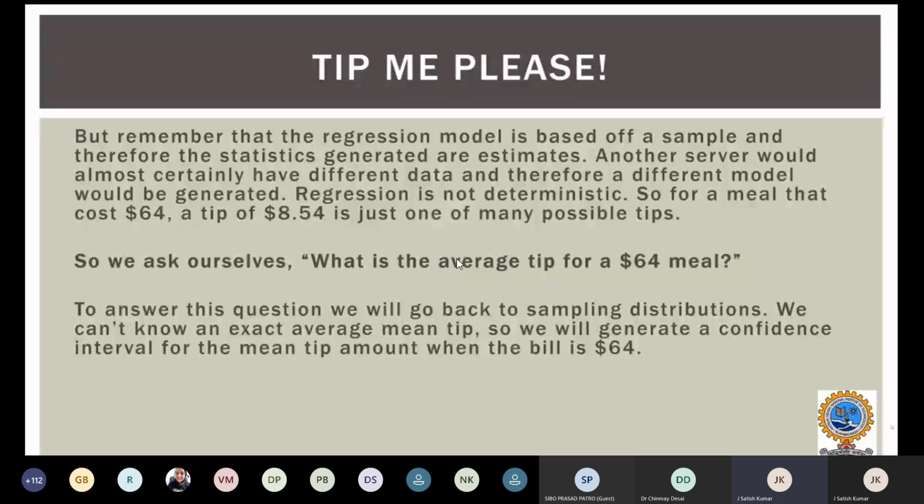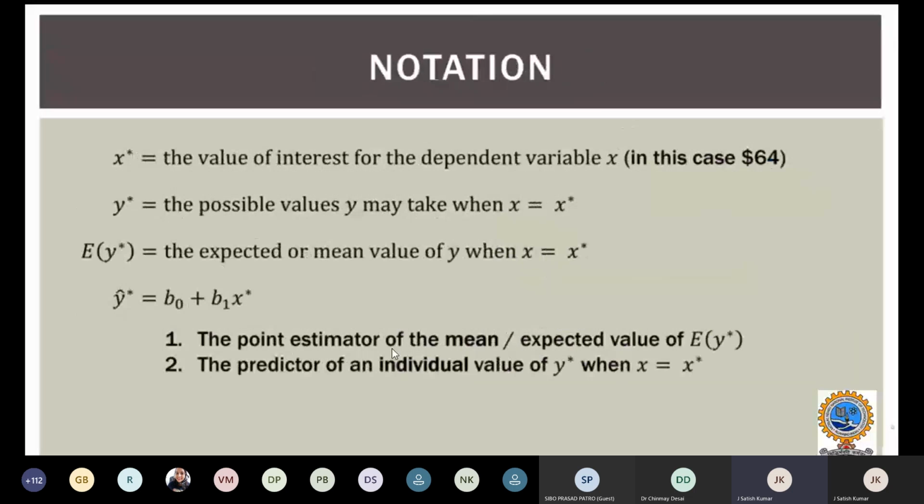To answer this question, we have to use the sampling distribution. So we can't just average the mean. What we'll do is generate a confidence interval for the mean tip for $64. What do you mean by that? Let's try to explain with simple notations and we'll proceed further.